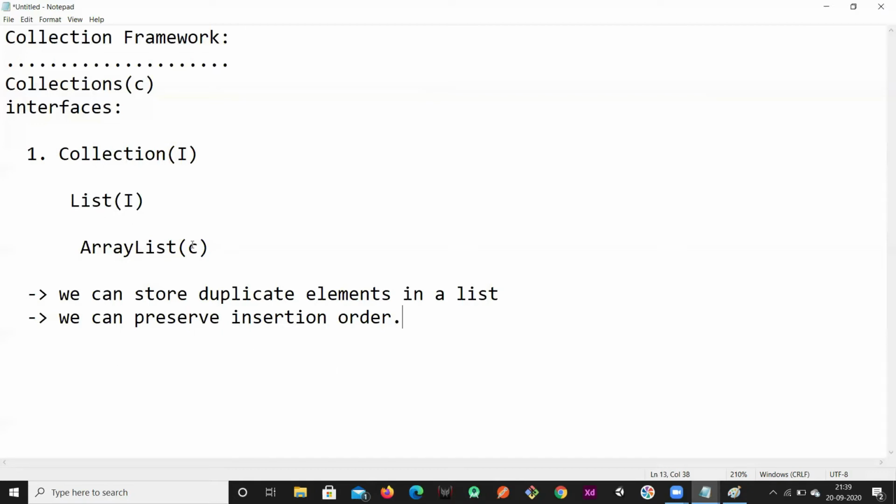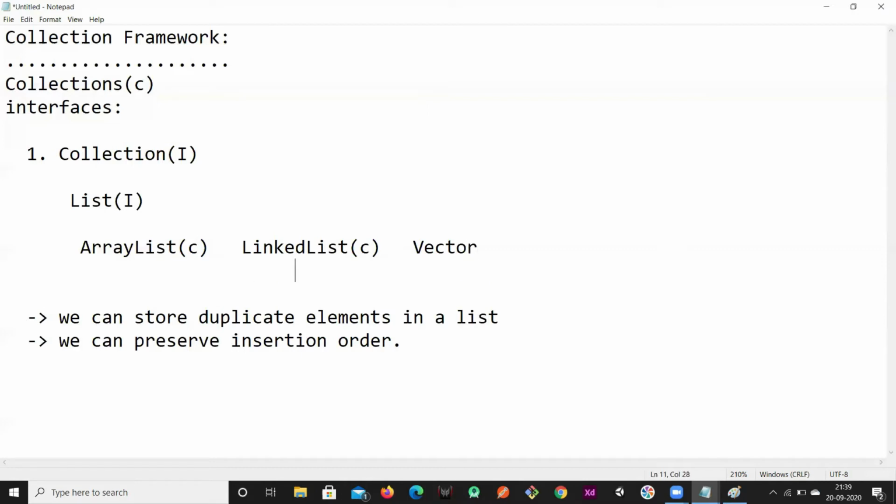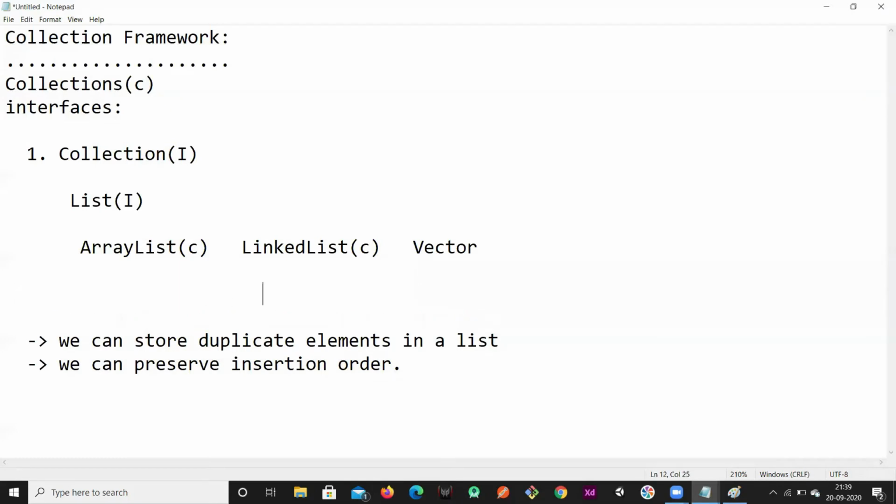In the list interface we have a few child classes: array list, linked list, and a class called vector. Vector has a child class, that is stack.